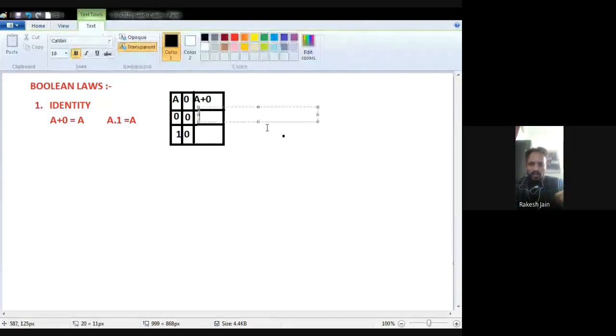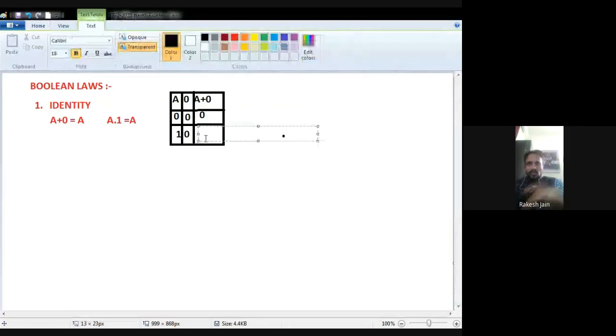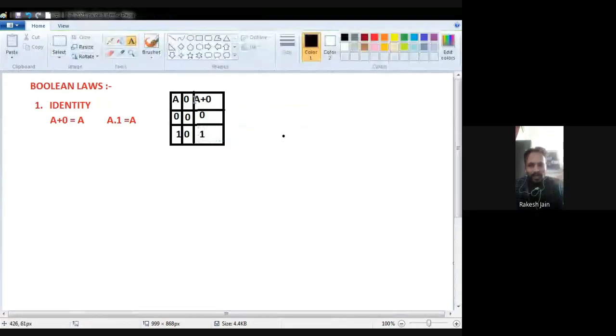Because there is a plus operation, it means OR gate. So what is the logic definition for the OR gate? If any input is 1, the output will be 1. So see here, A is 0, the other input is 0, so no 1 is there, so the output will be 0. And in the second case, A is 1, the other is 0, so 1 and 0. Because 1 is present, we put 1, because of the definition of the OR expression A plus B, where here A means A and B means 0.